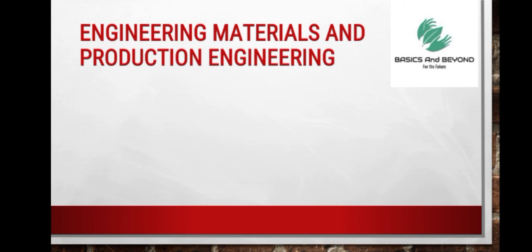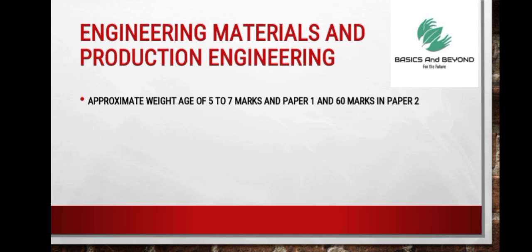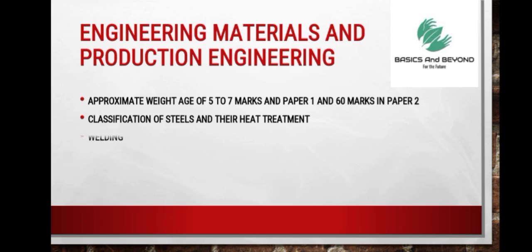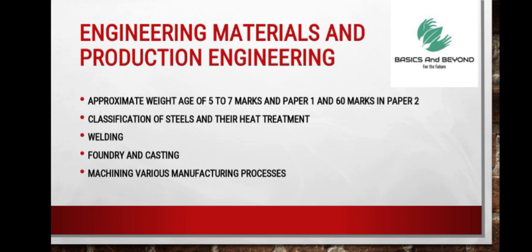And the last subject that one needs to cover is engineering materials and production engineering. The approximate weightage in Paper 1, keeping in mind the previous few years' examinations, is 5 to 7 marks in Paper 1 and 60 marks in Paper 2. The topics to be covered are classification of steels and their heat treatment, welding, foundry and casting, machining, various manufacturing processes.